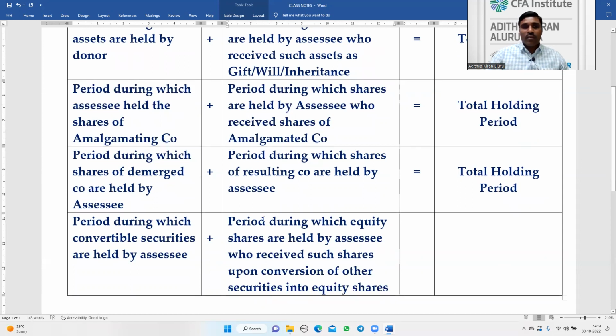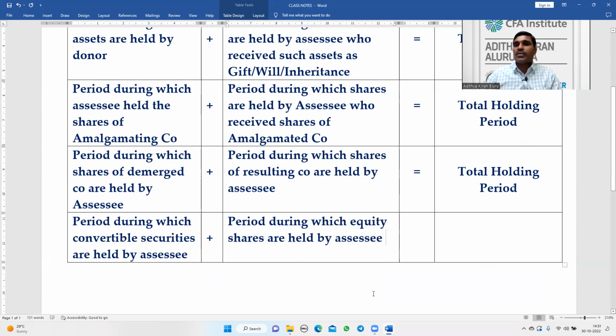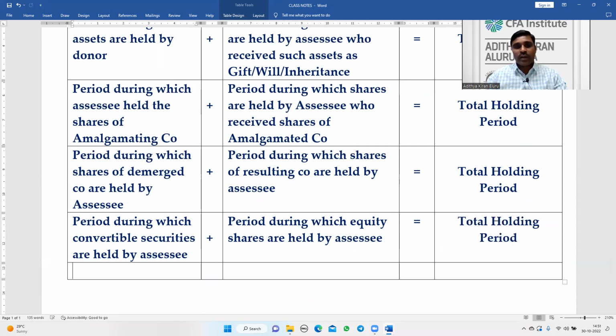So if I'm holding convertible preference shares, the period during which I'm holding them also has to be included. If you are confused, we can skip this for the sake of simplicity. This is equal to total holding period.